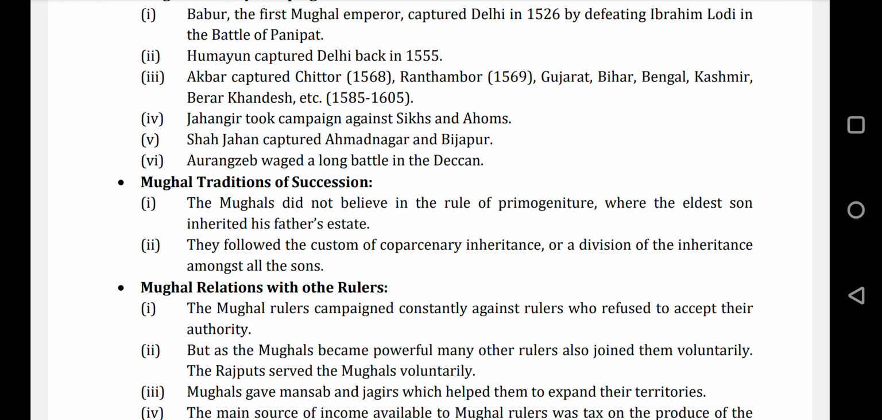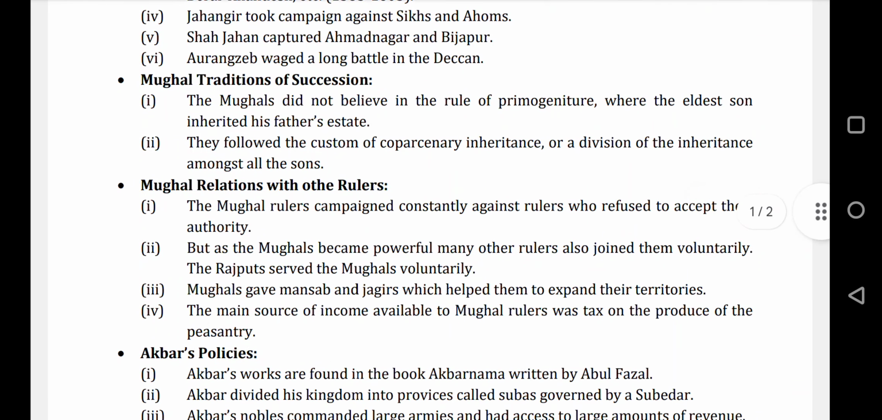So we can say that. Okay, then there is a very important thing in this chapter, which is how Mughals used to give their throne to the next generation or next person. Was it the eldest son, or did every child get it? So there were two types of tradition of succession of throne. One was primogeniture and the other was coparcenary.